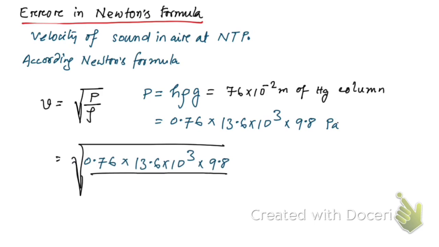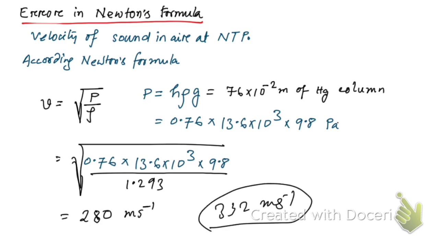The density of air is approximately 1.293, and using these values we're going to have 280 meter per second. This is the velocity of sound in air, right? But we know that the velocity of sound in air is approximately 332 meter per second, the experimental value. So this is not equal to that, right?